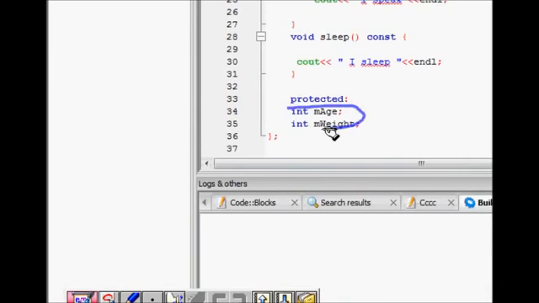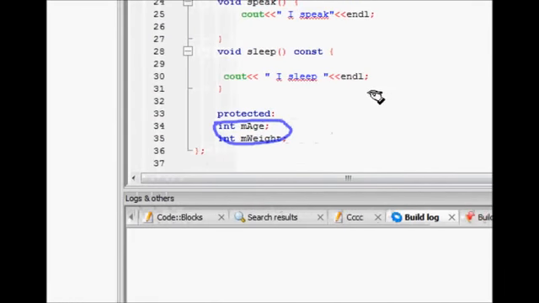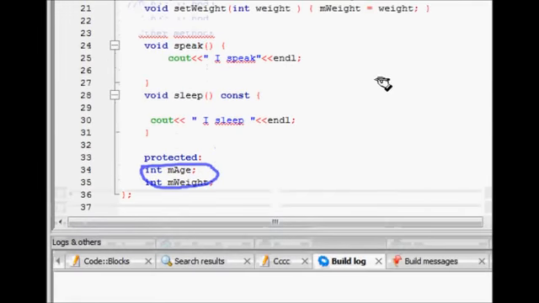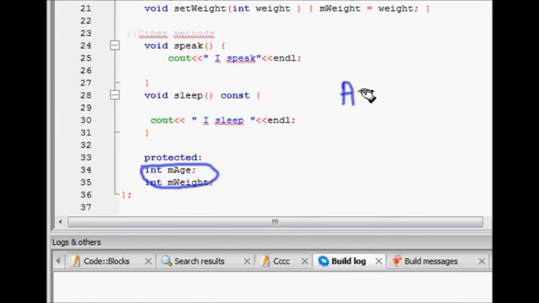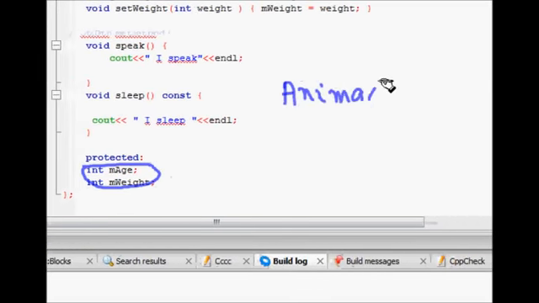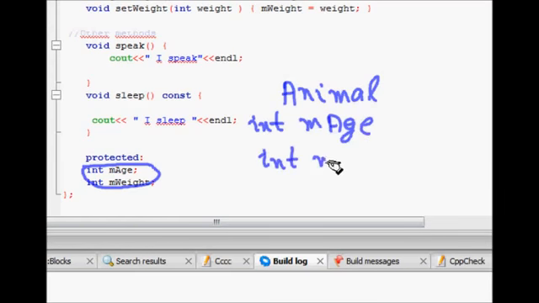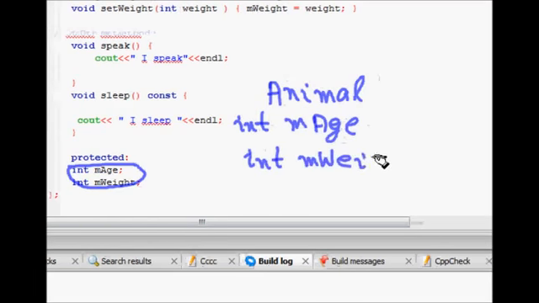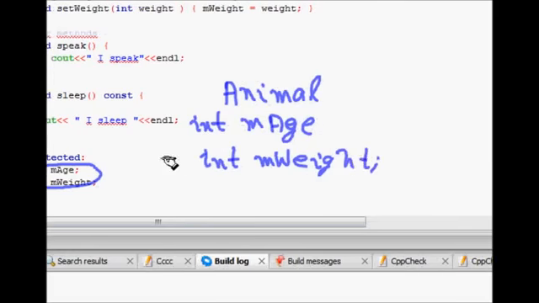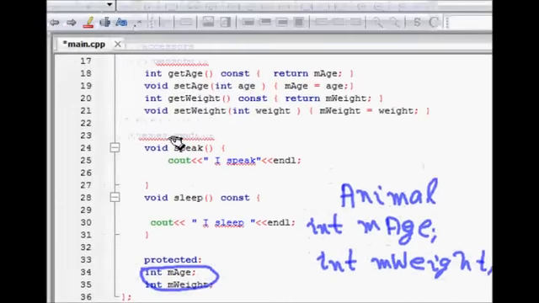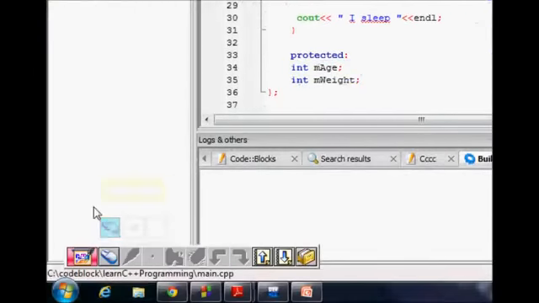Protected means they can be accessed from the derived class, but they are not publicly available or visible. So the animal class has two features: int member age and int member weight.